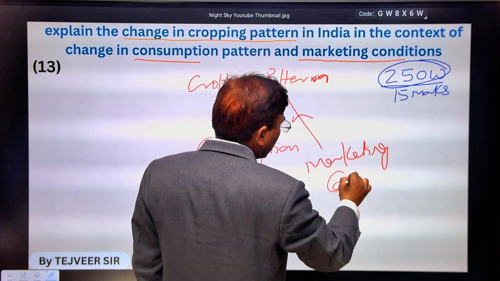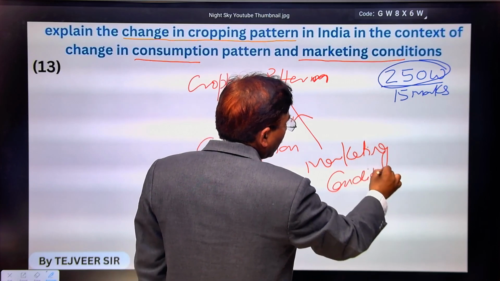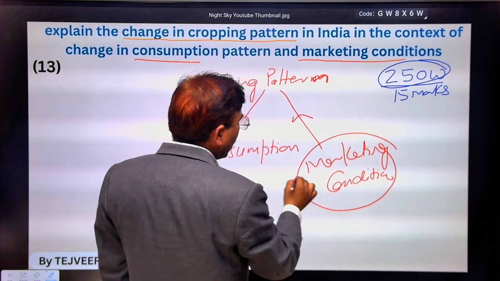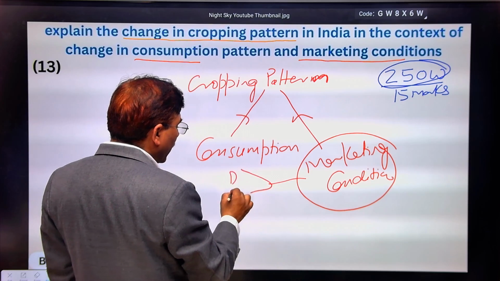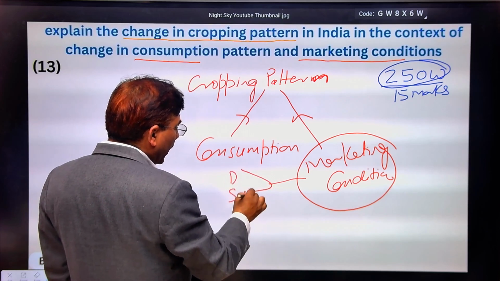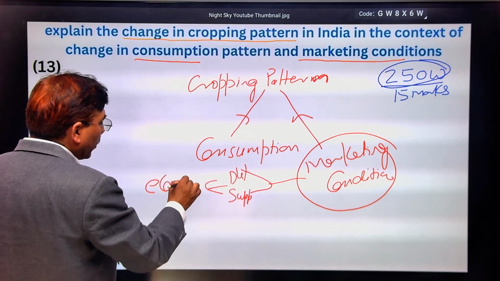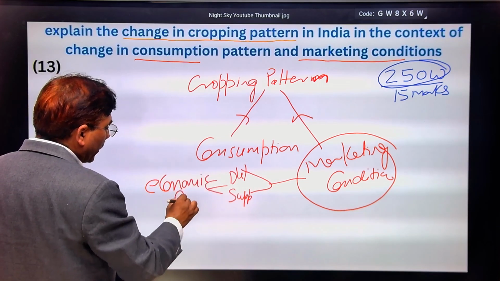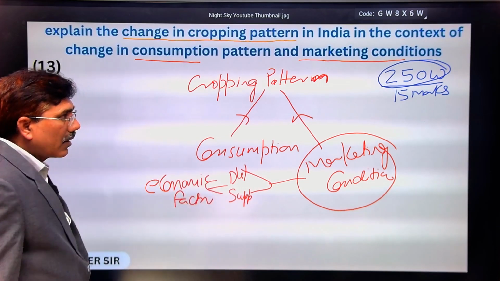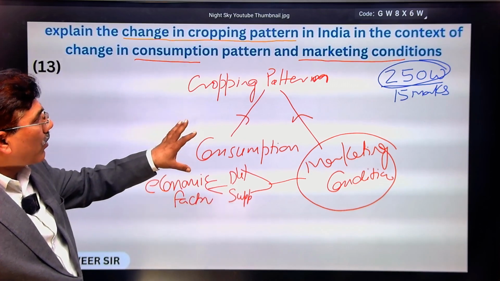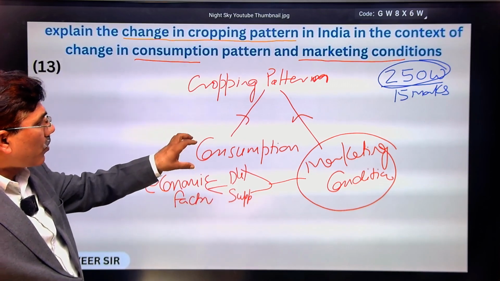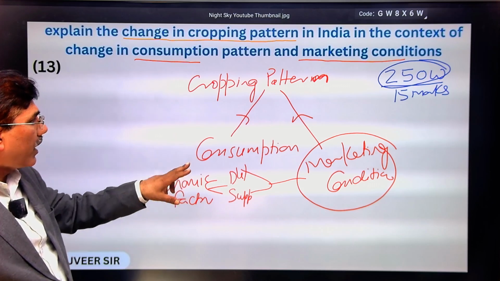Marketing conditions mean you have to focus on demand and supply, which means all economic factors. When you are thinking about the key point of this question, you have to focus on three points.